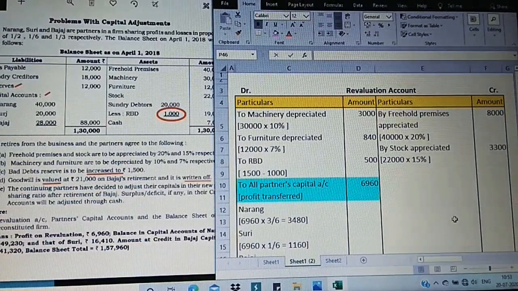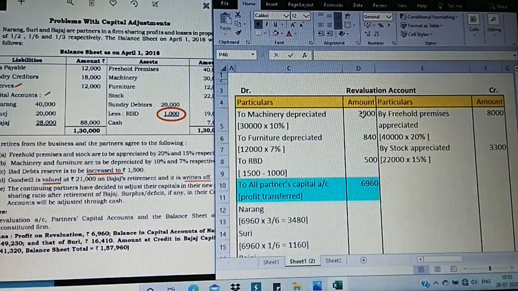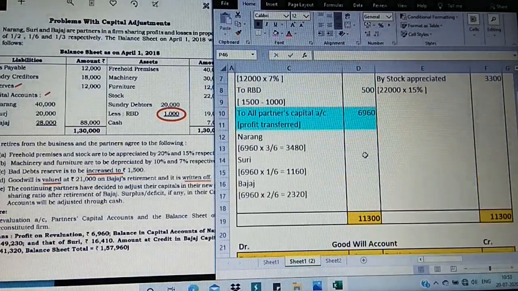Concentrating on this, my credit side value is greater. Just observe the cursor: 8 plus 3100 gives me 11,300, which is greater than the debit side items. So I get the difference of 6,960 as a profit that is transferred to all the partners' capital accounts, because the retiring partner is an existing partner. We have to show the distribution of this profit among the partners in their ratio 3:1:2.